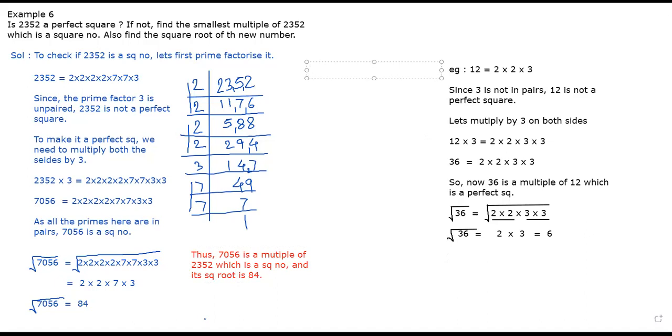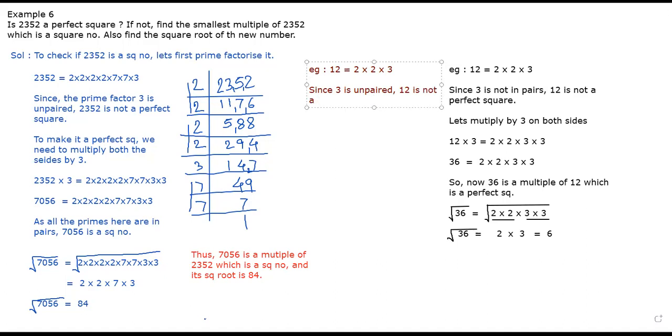Finished? Yes, sir. Again, take an example. 12 is equal to what, beta? 2 into 2 into 3. So what happens? What happens? We will multiply both sides by 12. No, no, multiply is done.